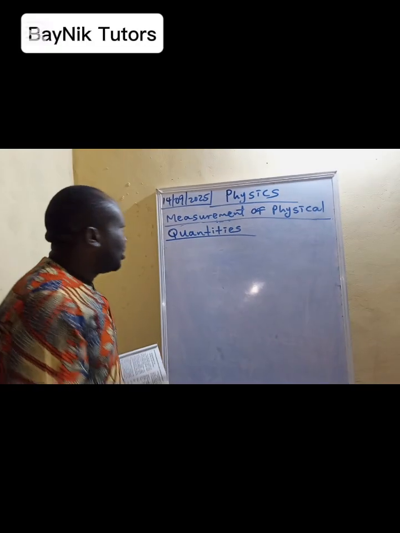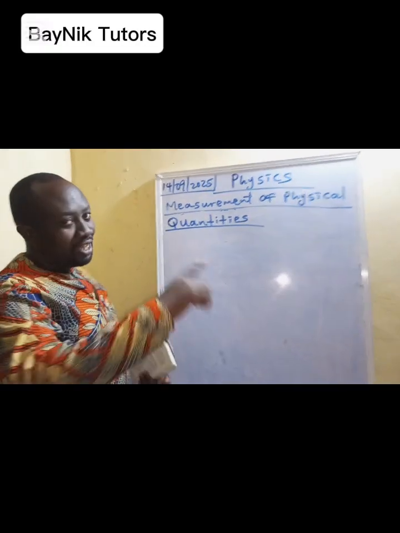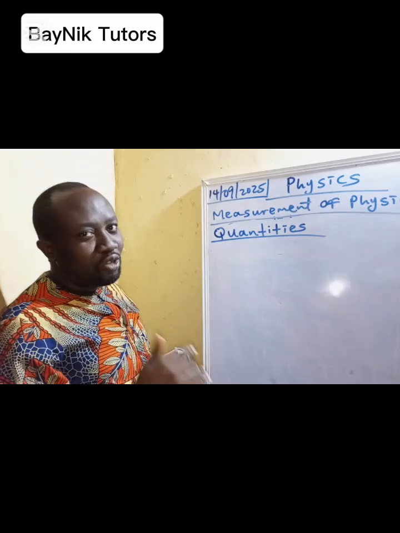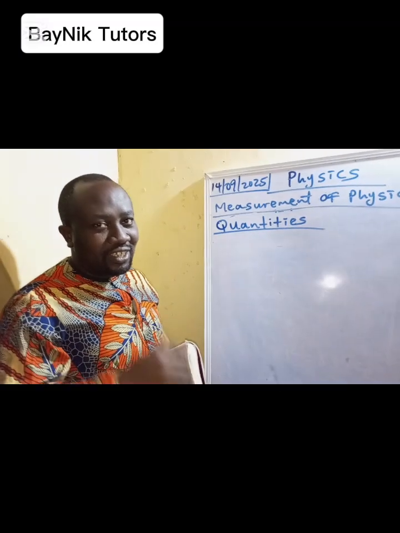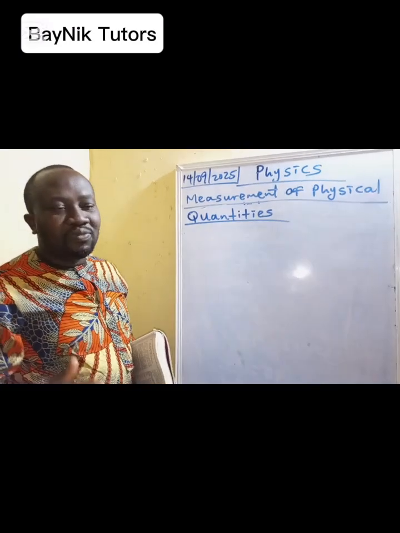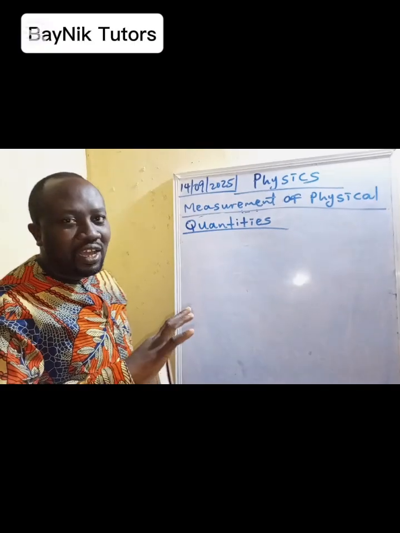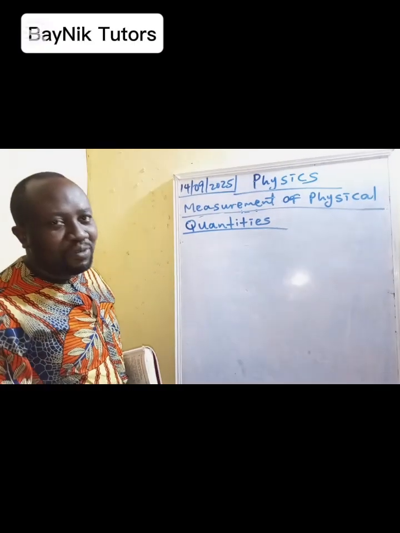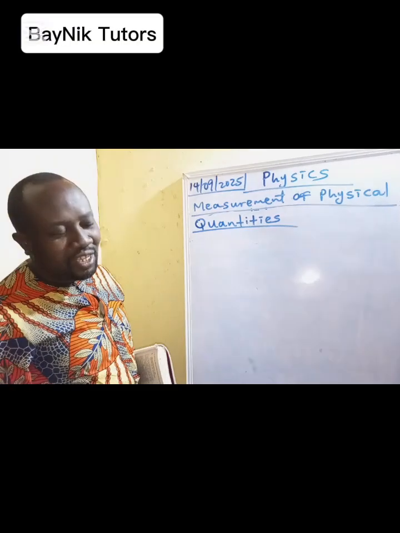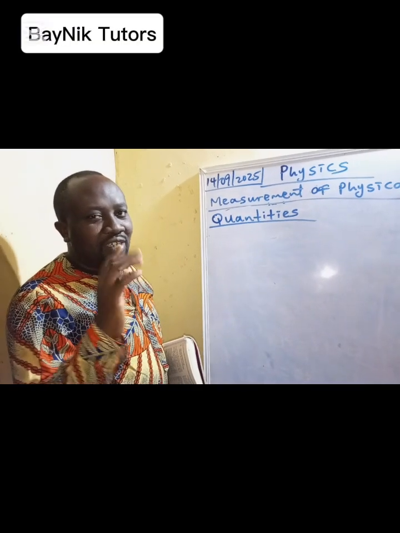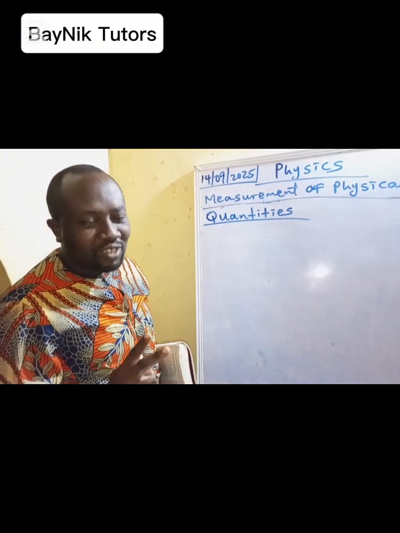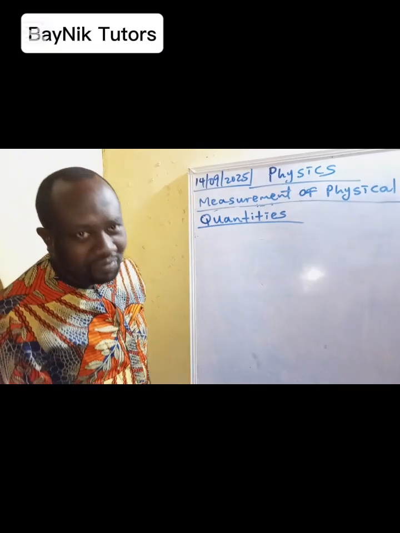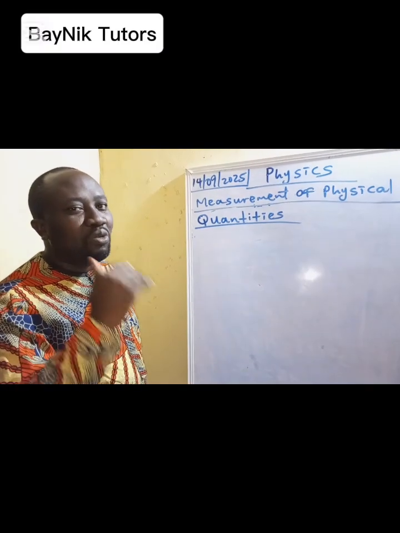So this morning we'll be looking at the measurement of physical quantity. That's your first topic in physics in SS1. So we'll be sharing knowledge about the basic foundation of physics, whereby we'll be discussing a lot of quantities. Primarily, there are two types of quantities in physics. We have the fundamental quantities. We call it the mother quantities.